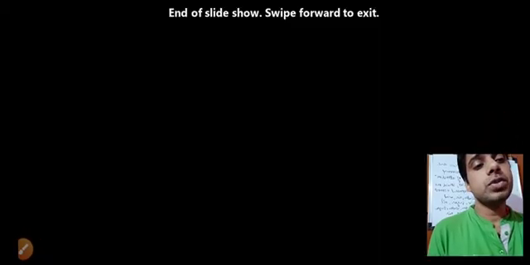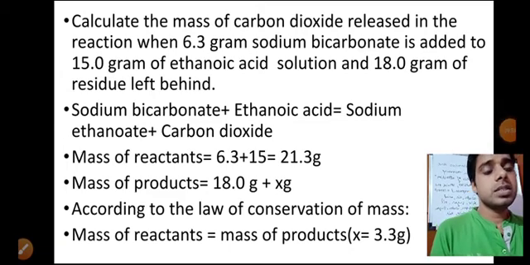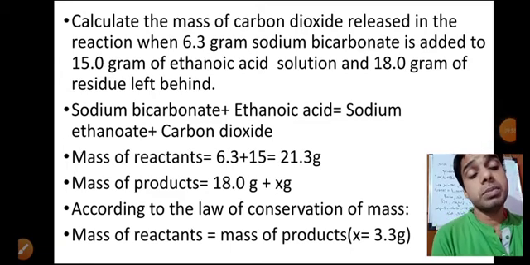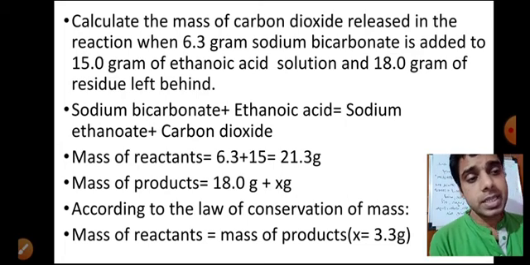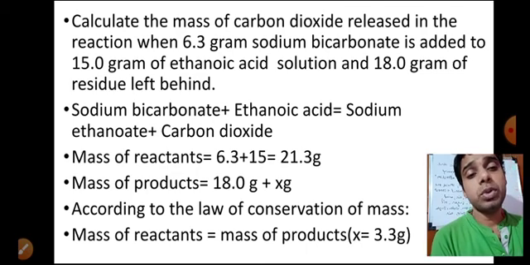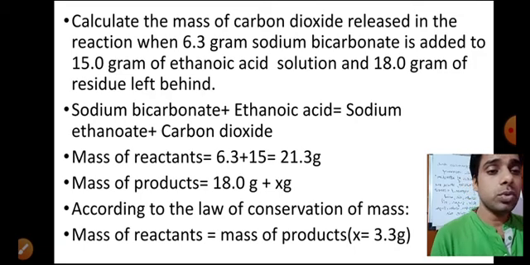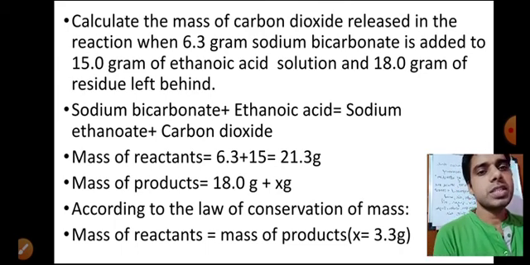Okay, so that is the thing you should know: whenever some product or some reactant is not given in the question, you will let it be x, and then you have to find the value of x, and you can do it easily. Okay, so these two questions were there.